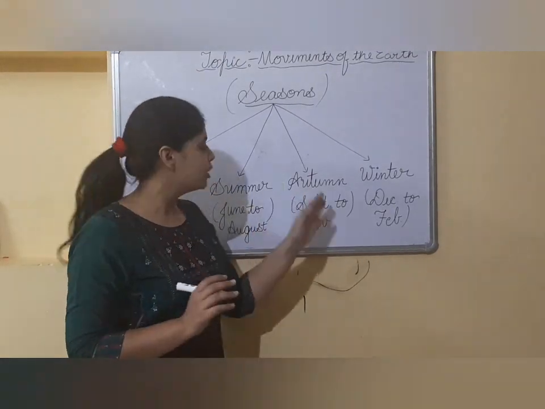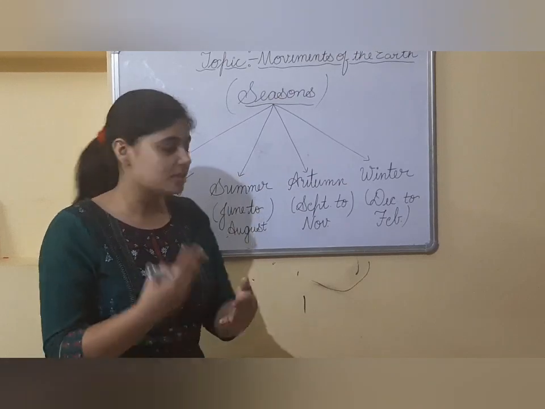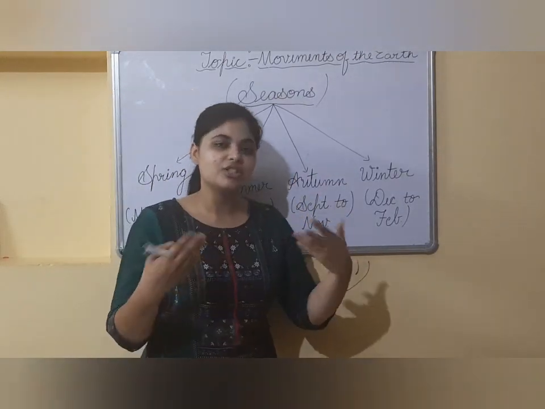Next is autumn. Autumn is patjhad. Patjhad means now the trees will start shedding their leaves.